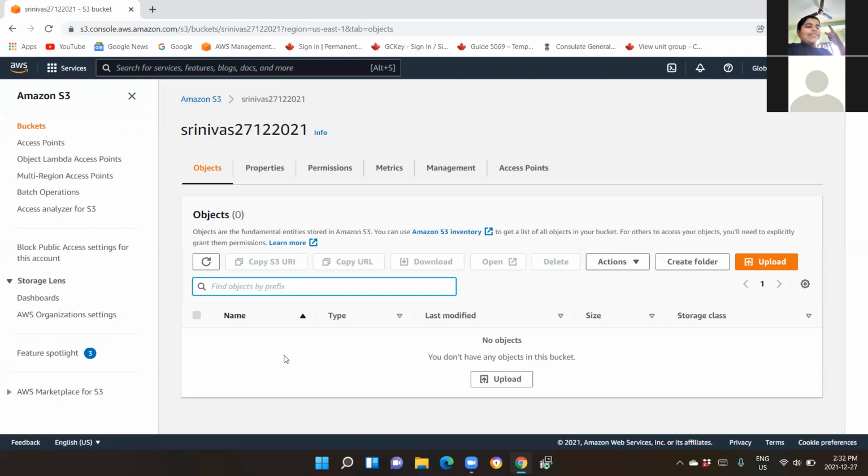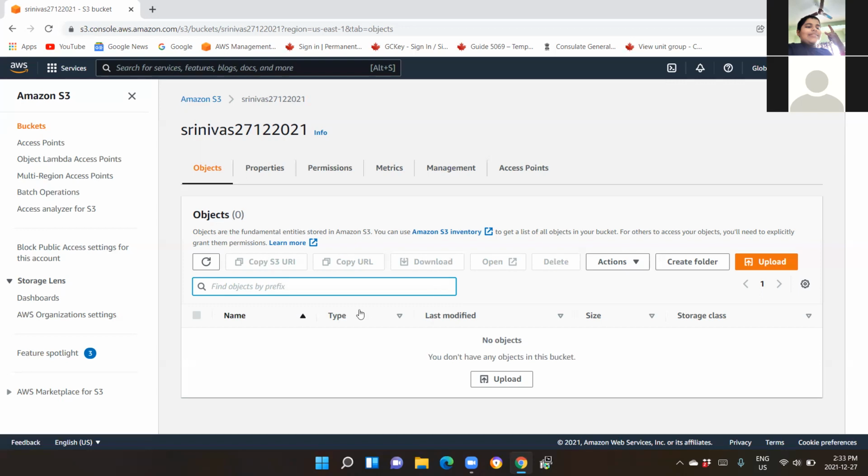Now, what I'm expecting you to do, simply go ahead and click. You see here that there are options changed. Now you can see copy S3 URL, copy URL, then download, then open, and then delete, right? Delete options were not there in the older screen. They brought it into existence with the newer screen.